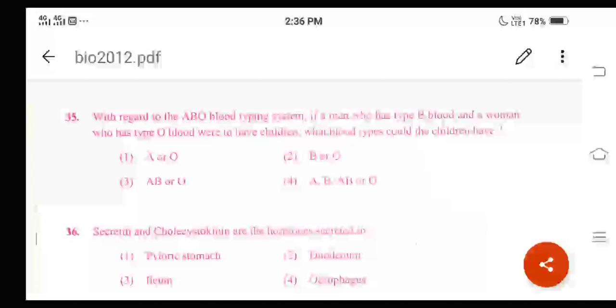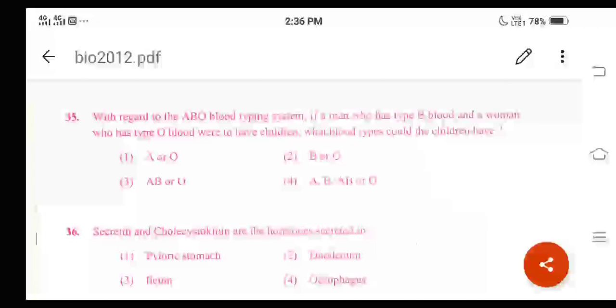Now this is the question. What are the different options given here? Option 1 A or O, option 2 B or O, option 3 AB or O, option 4 AB or O. And actually this question is based on the genetics part.